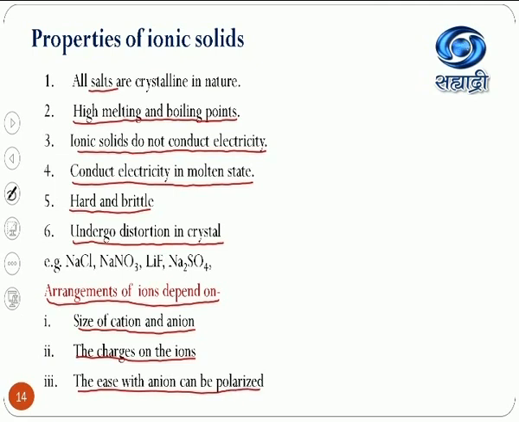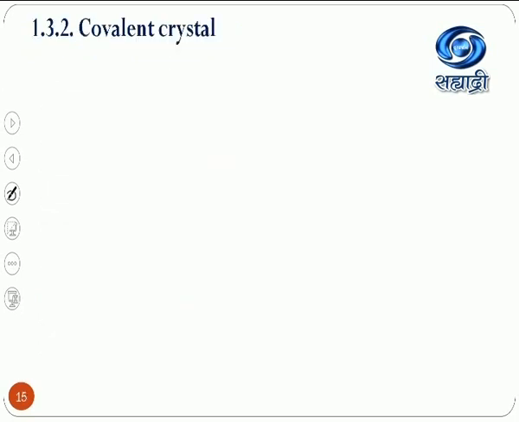That means the size of the cation will decide how much polarizing power is associated with the cation, and accordingly it polarizes the anion. Secondly, polarizability of the anion also decides how much it gets polarized towards the cation. So these three things decide the arrangement of cations and anions, and accordingly they take different positions, and finally the substance possesses a specific geometry or shape.